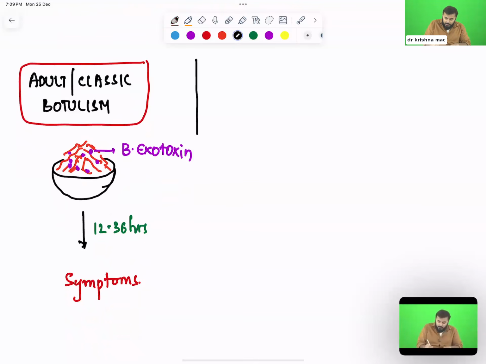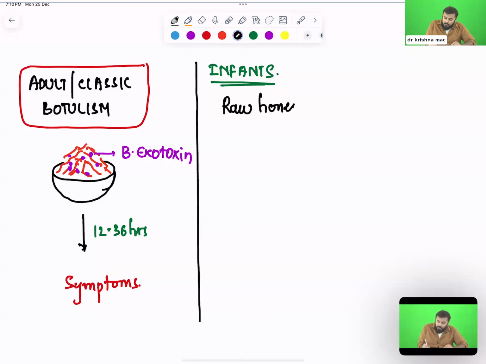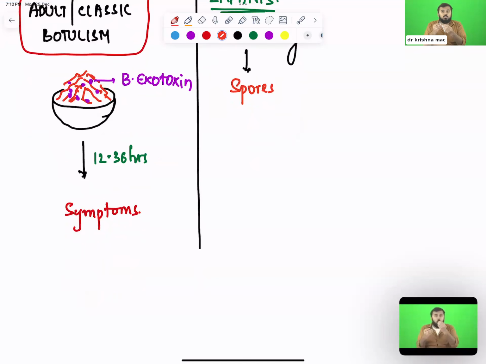The next important botulism which we have to discuss. This is most commonly seen in infants. Why most commonly in infants? Because in infants, I am going to feed them raw honey. So within the raw honey, you are telling there is botulinum exotoxin? No. Within the raw honey, I have got spores. So if I'm feeding a newborn raw honey, the spores present within the raw honey are entering into the body.